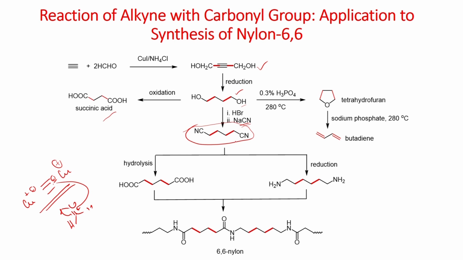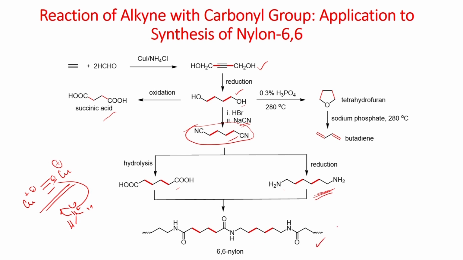Once you form this dinitrile alkane, it can be further reduced to this amine, diamine, and alternatively you can also do hydrolysis, you can get this adipic acid. So, condensation of adipic acid with this hexyl diamine can give this nylon 6,6.